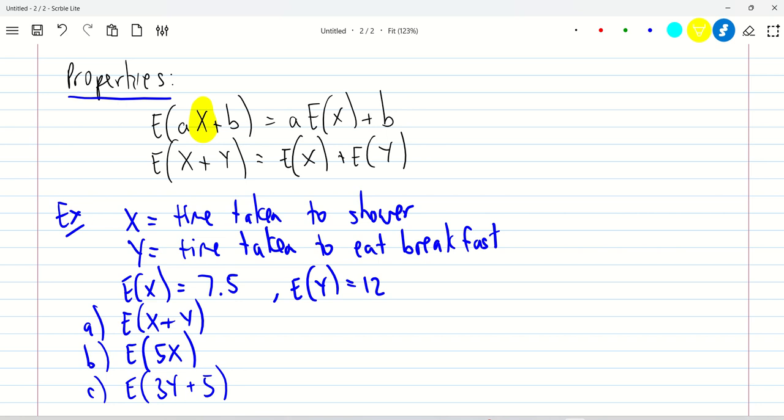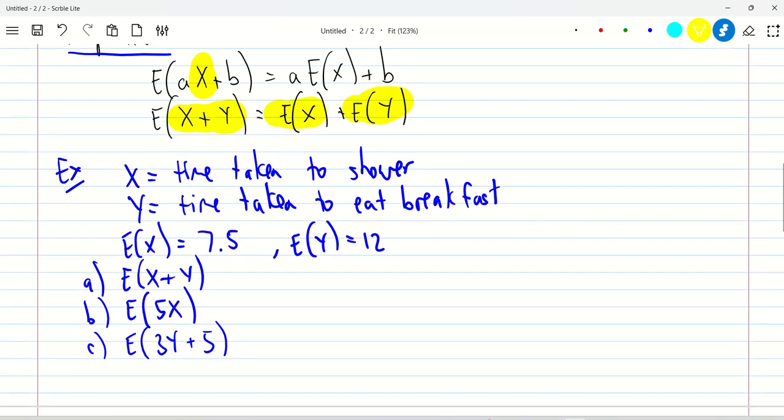And if you've got two random variables, X and Y, then the expected value of X plus Y is just equal to the expected value of X plus the expected value of Y. A little bit hard to understand that. Let me just show you an example where that makes sense.